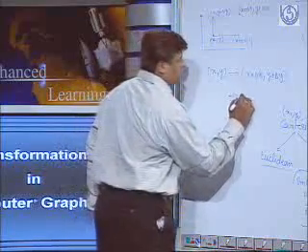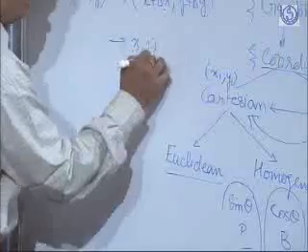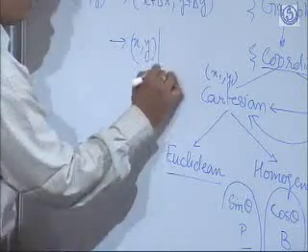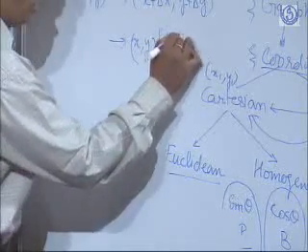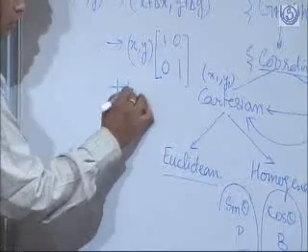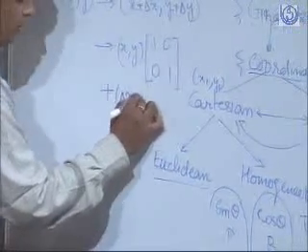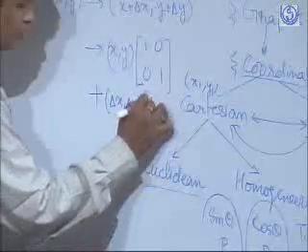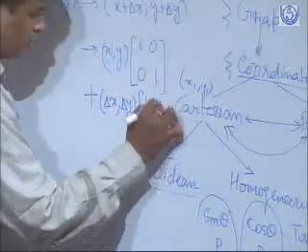So this is [x, y, 1], [0, 0, 1] plus [delta x, delta y, 1], [0, 0, 1].